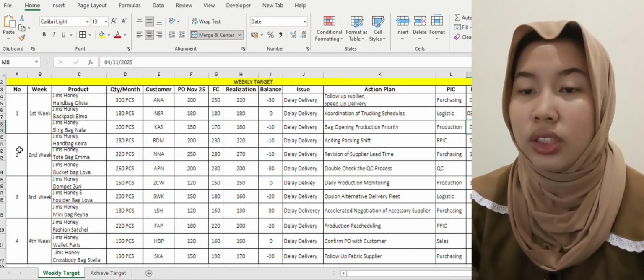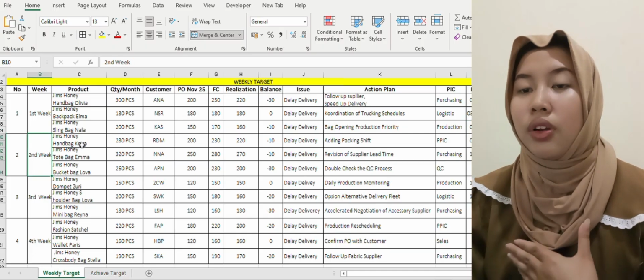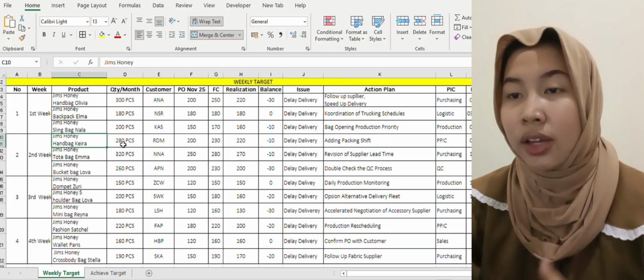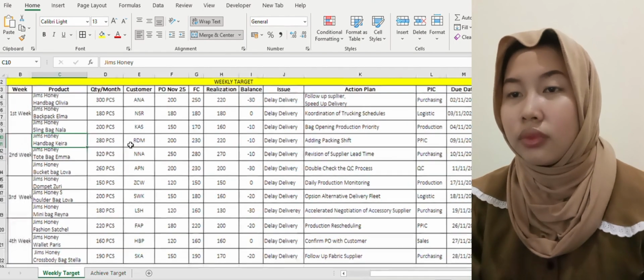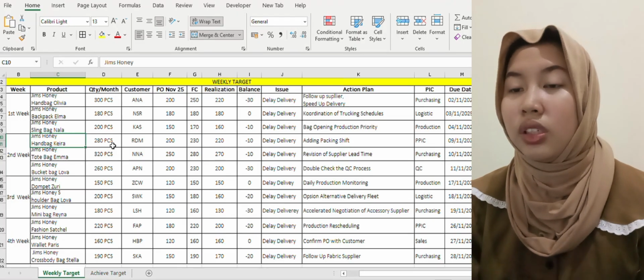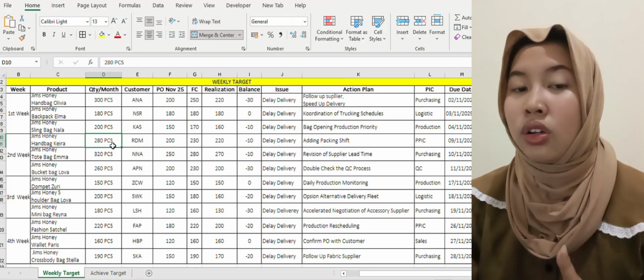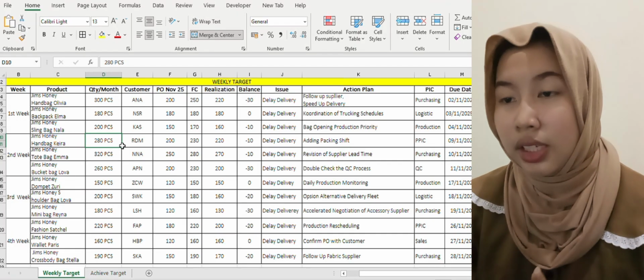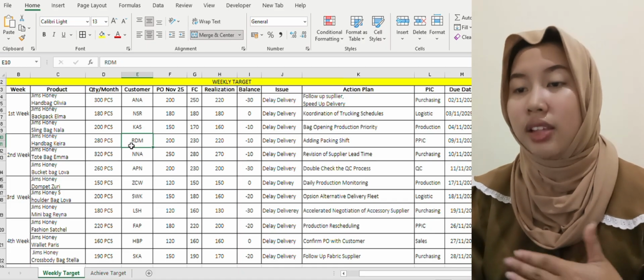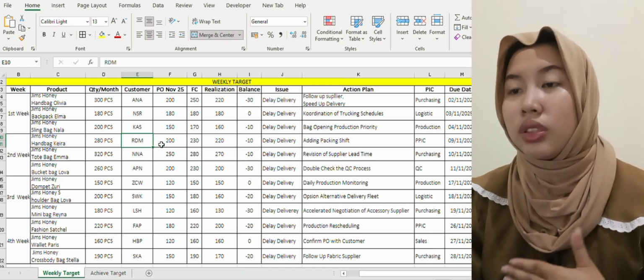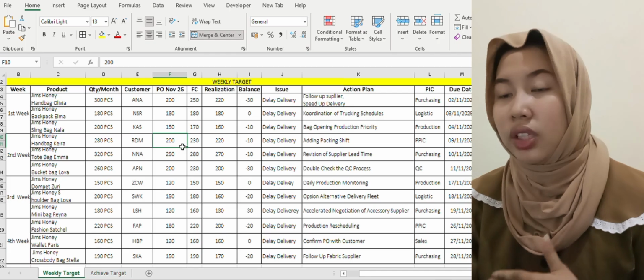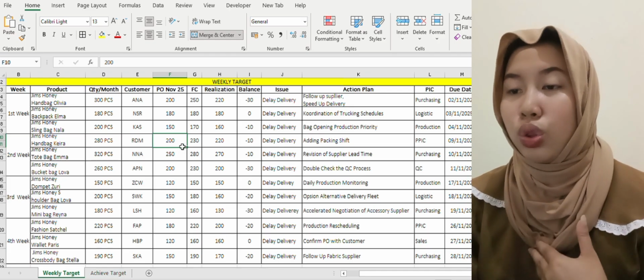For number two, this is the second week. The product is James Honey Handbag Hera with a monthly quantity of 200 pieces. The customer is RDM, and the purchase order for November 25 is 200.